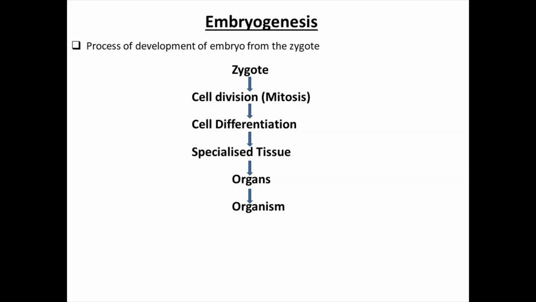When the organs are formed, they join to form systems, and all the systems together form an organism. So that is embryogenesis: from the zygote, the process of formation of an embryo, and then from that embryo the young one or the adult is formed.